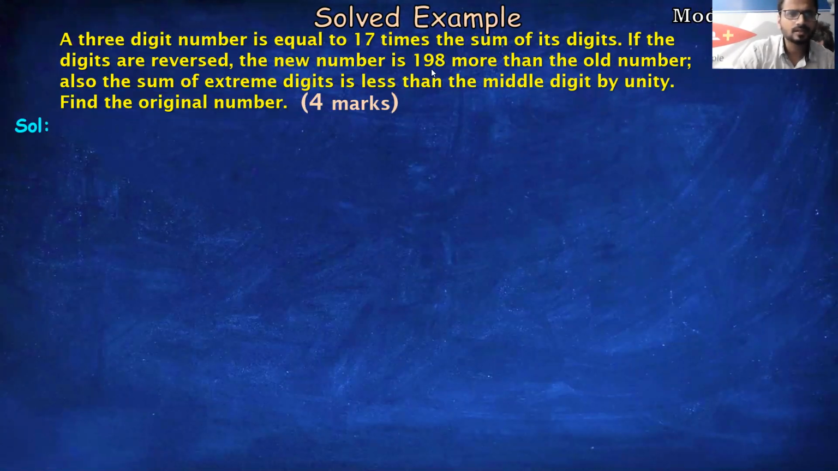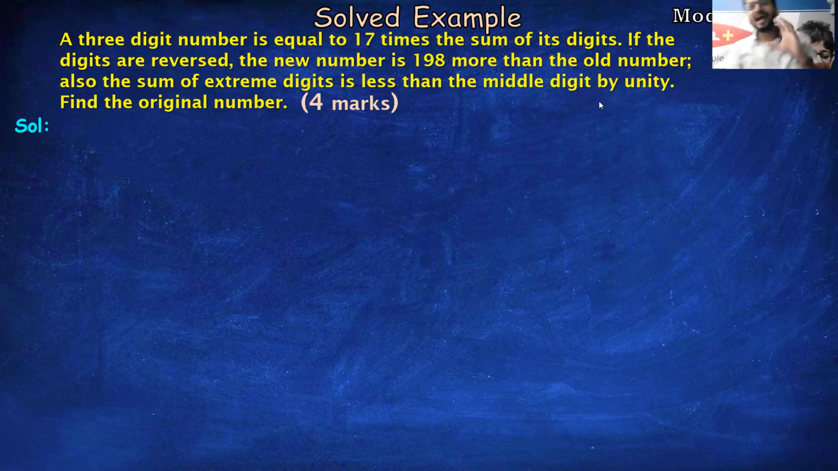What is the question asking us? A 3-digit number is equal to 17 times the sum of its digits. If the digits are reversed, the number is 198 more than the original number. Also, the sum of the extreme digits is less than the middle digit by unity. Find the original number. Now, students, it may happen that this question may go full bouncer, right?